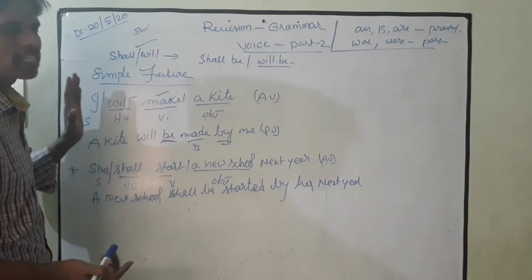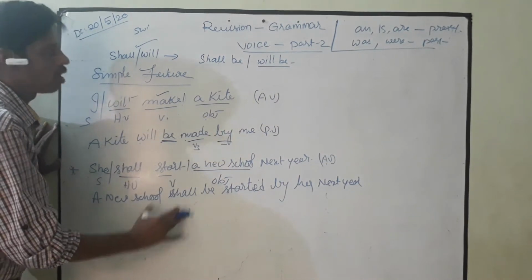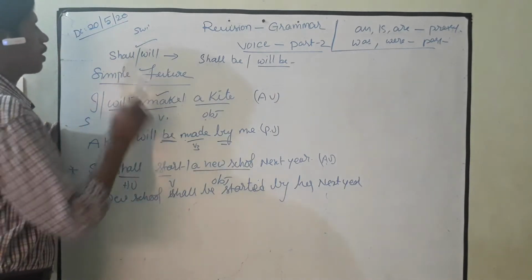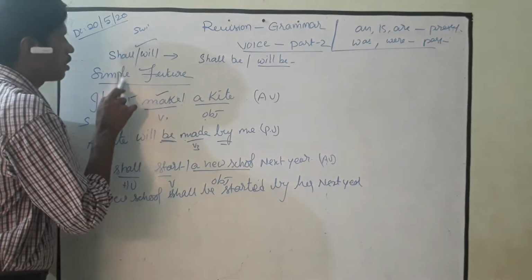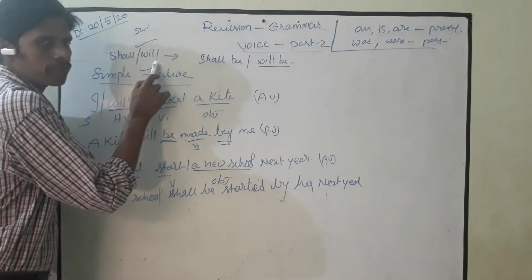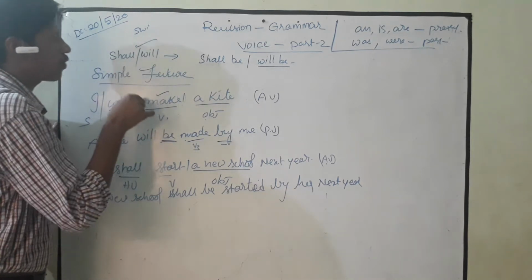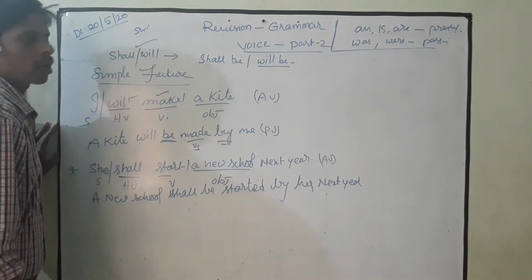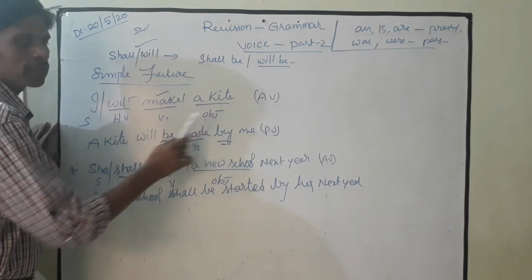Suppose if the question is simple future, you need to change in this way. So my dear children, again I repeat this, please remember. In active voice, if the sentence is in simple future, you may find shall or will. Okay, that is active voice. So when you want to change from active into passive, there are 3 things we need to remember. First is interchange the subject and the object place.